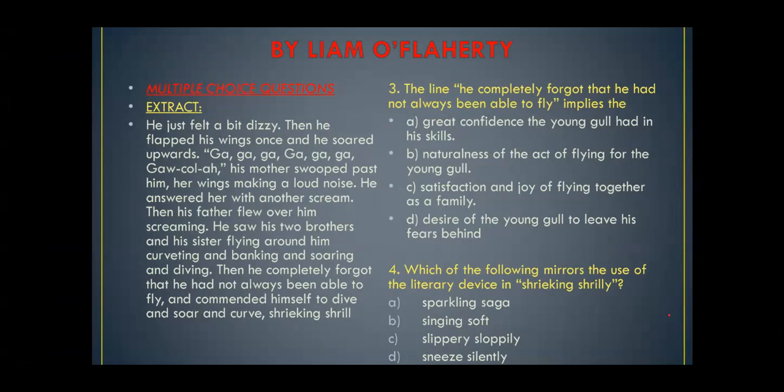A part, great confidence the young girl had in his skills; naturalness of the act of flying for the young girl; satisfaction and joy of flying together as a family; desire of the young girl to leave his fears behind. So, as I've already told you, it is very natural for a bird when it would be falling headlong, it would flap its wings and take the flight. So, it would be B part.